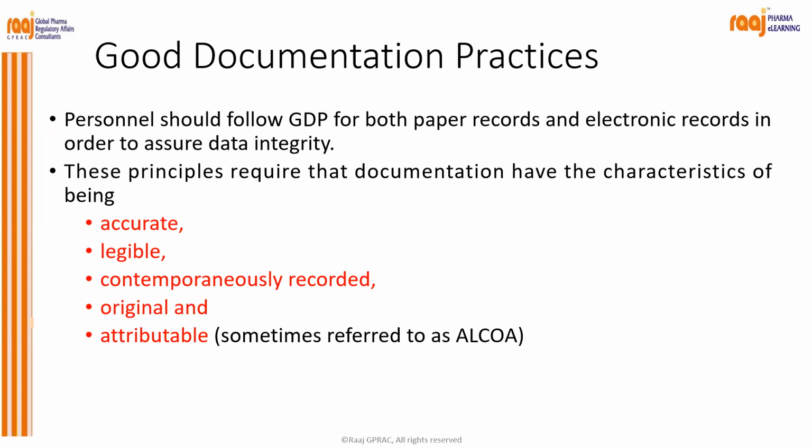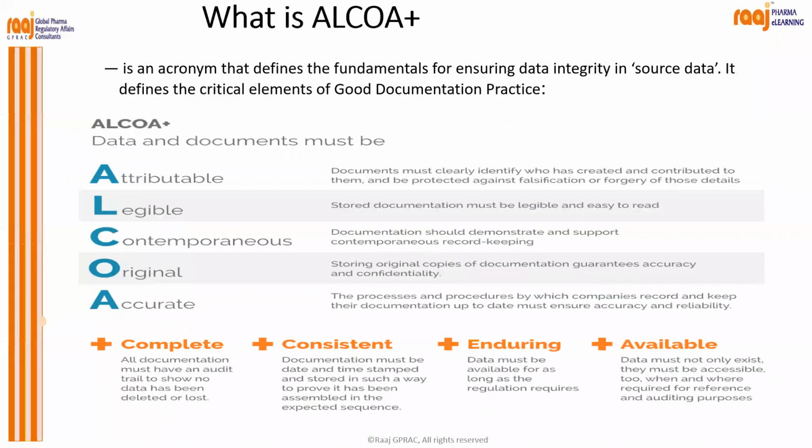And this principle requires that documentation have the characteristics of ALCOA. So if your documents are accurate, legible, contemporaneously recorded, and if they are original and attributable, nobody can observe or give non-conformities for your system, your process, or your documentation. So you should understand the principle of ALCOA.